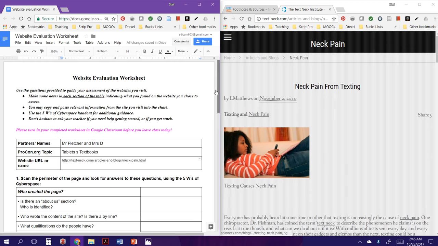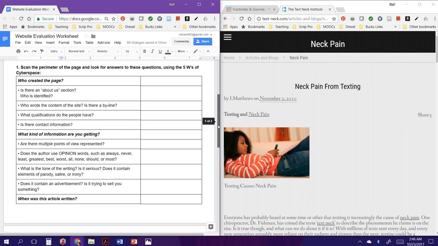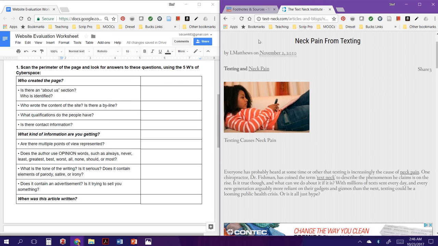And now we're just going to kind of cruise around and look for the answers to these questions. Most of your answers are going to be around the edges of the page, so let's just take a look around and see what we have already. Well, here's the article. We found that, and the title and some other stuff, but here we have the byline. That's who actually wrote the article, so that's one of our questions. Who wrote this?